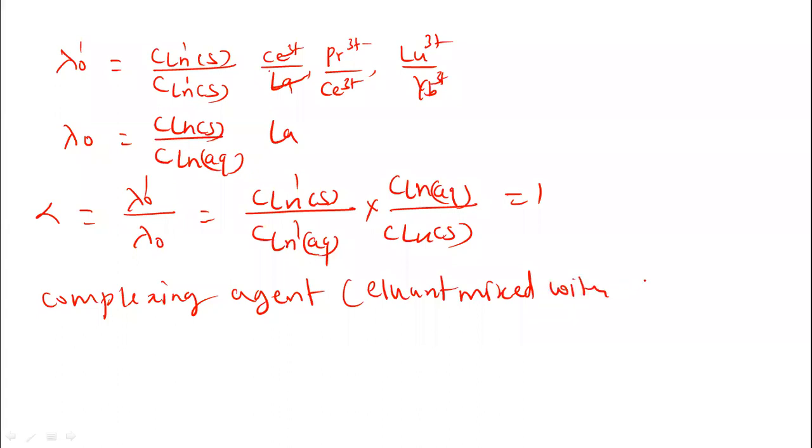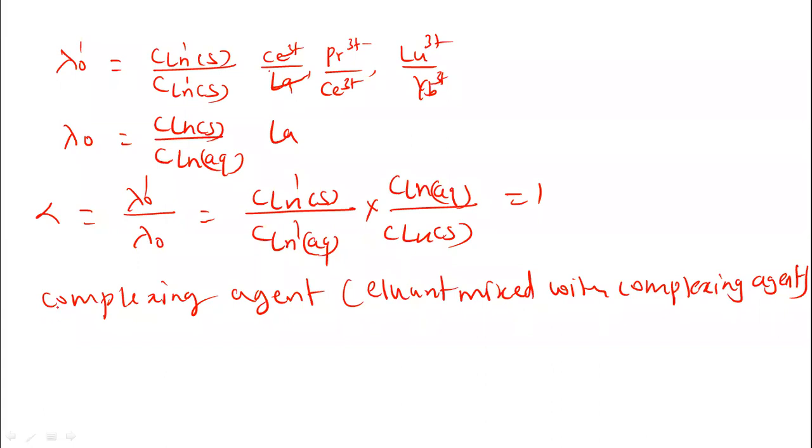So what is the role of the complexing agent in the separation of the lanthanides? We want to discuss how it increases the capacity of the resin column, how there is a formation of the individual bands in the resin column, and that is possible only due to the addition of the complexing agent.